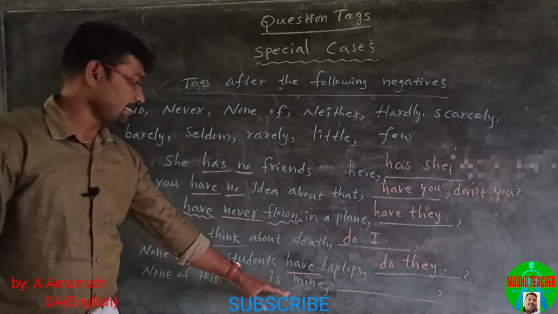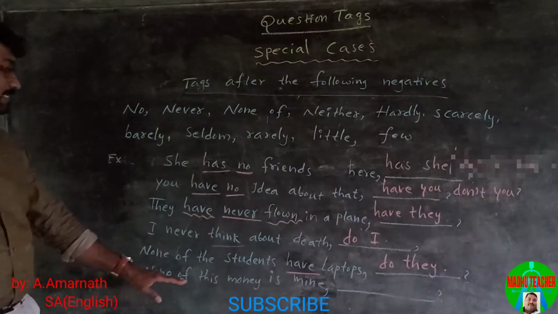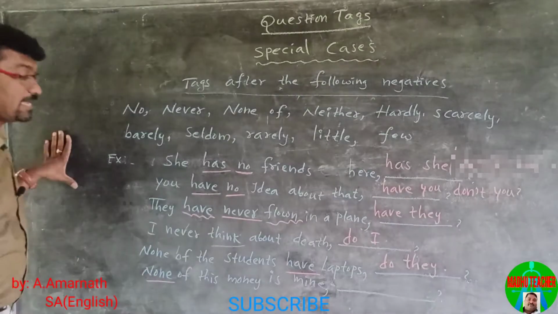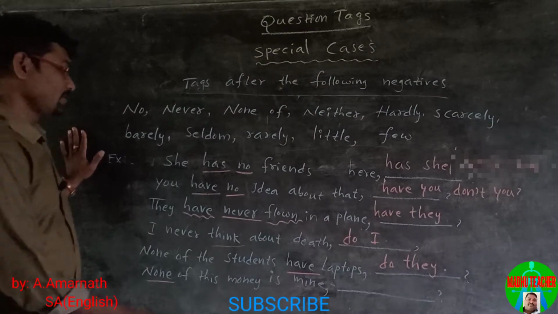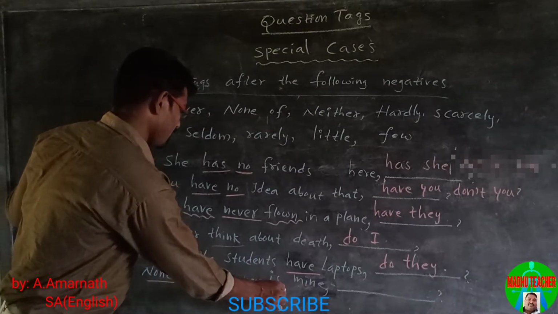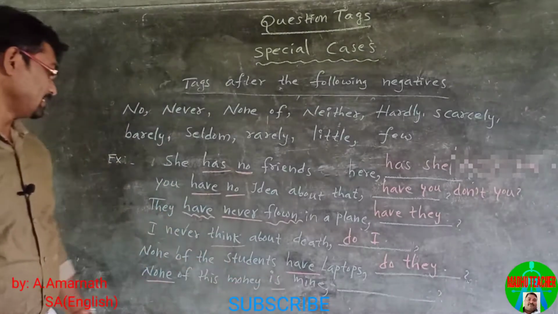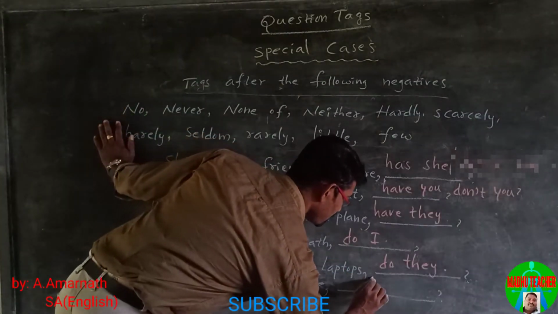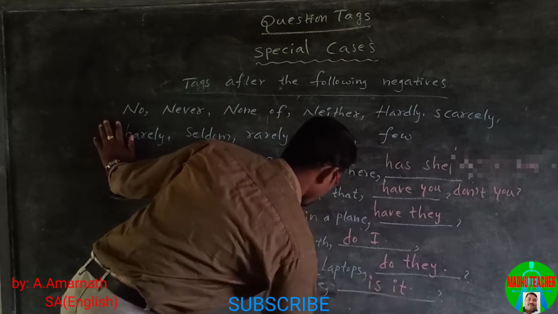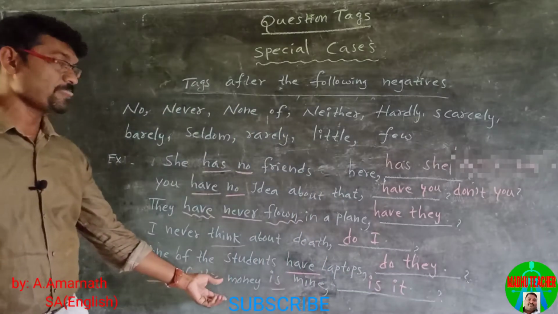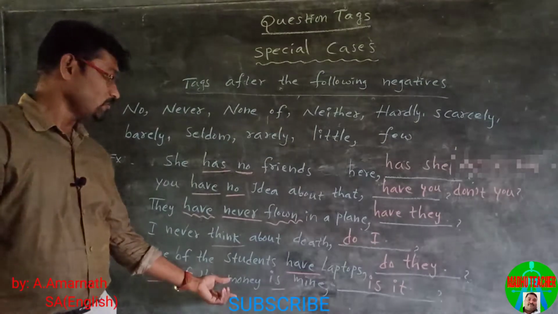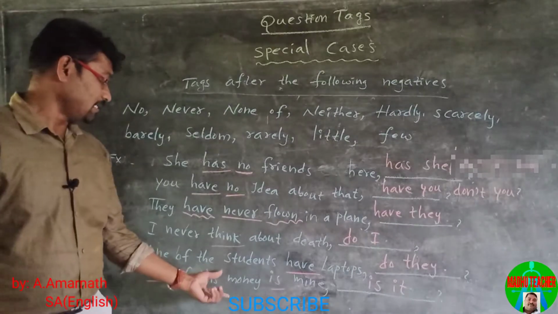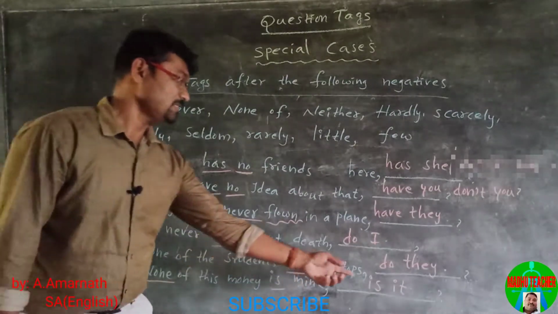None of this money is mine. Here, none is negative, so we use a positive tag. The main verb is is. None of this money is mine, so the tag becomes is it, because for this money we use the pronoun it. Money is a thing, so we use it.